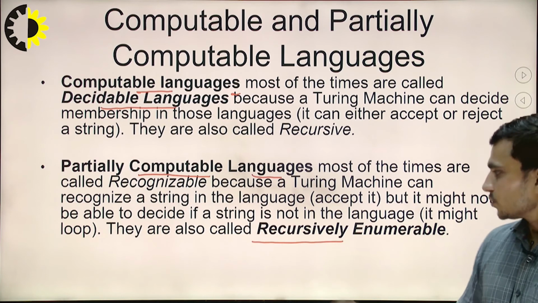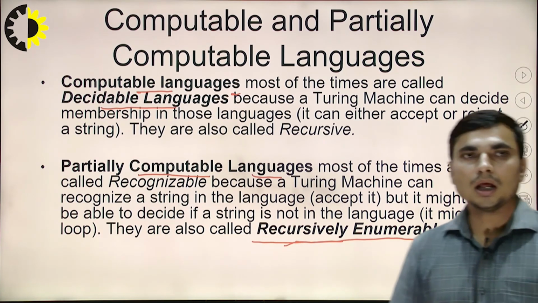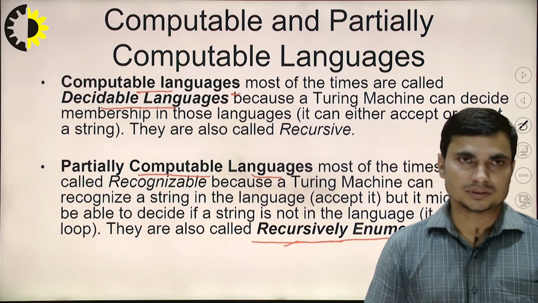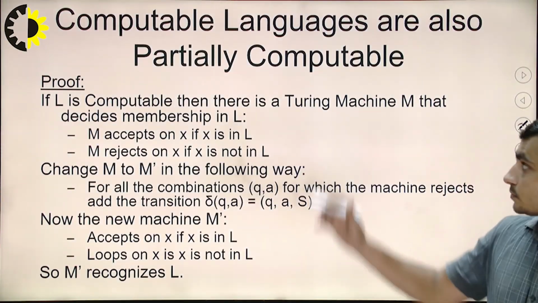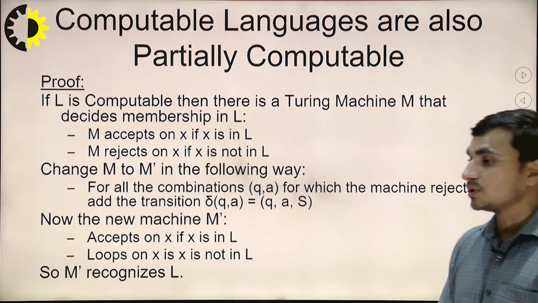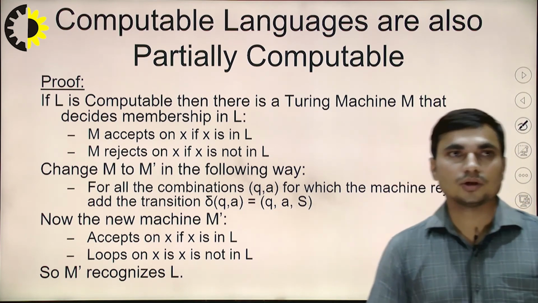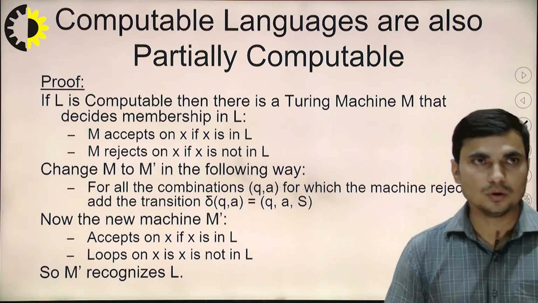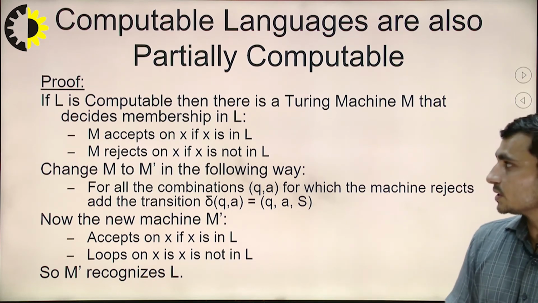That is why these languages are also called recursively enumerable languages. The computable languages are also partially computable languages. So if a certain language is computable, then we can also say that this language is partially computable. We are going to discuss the proof for this.